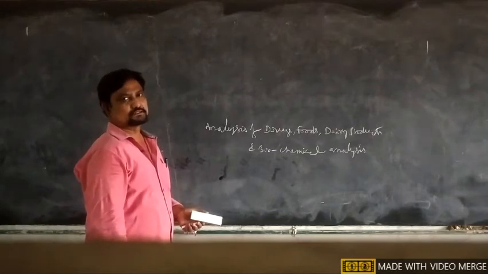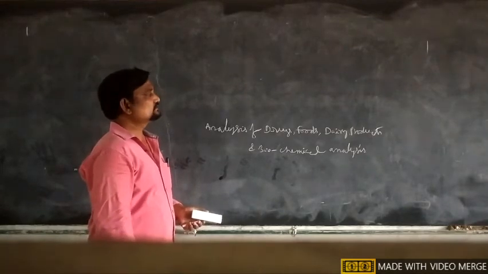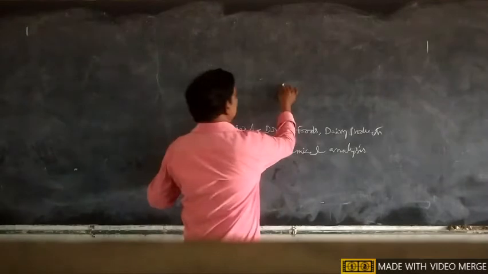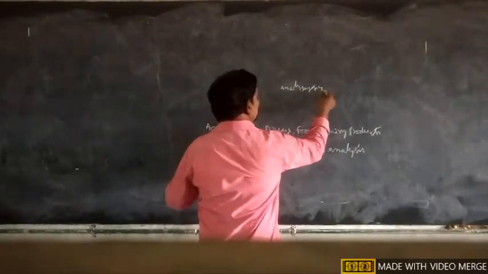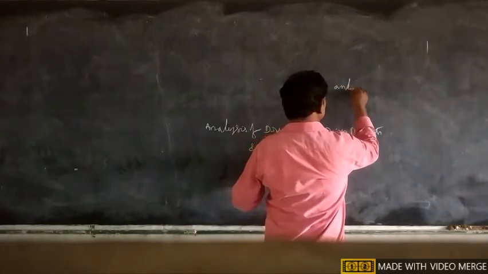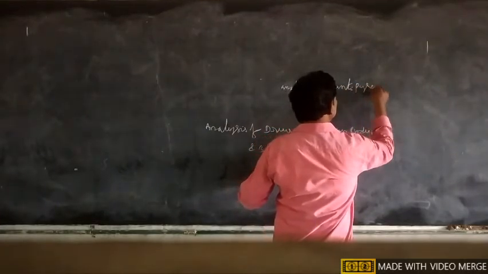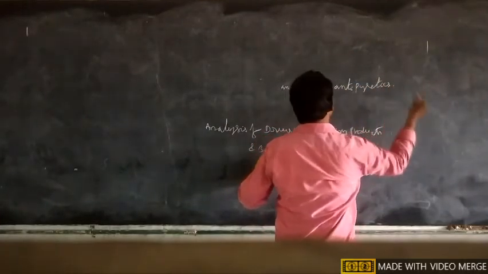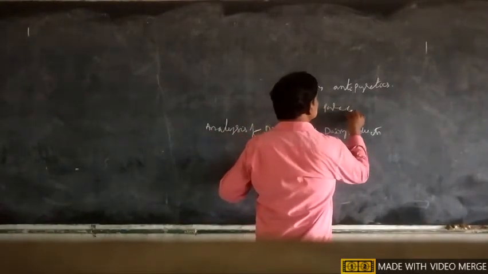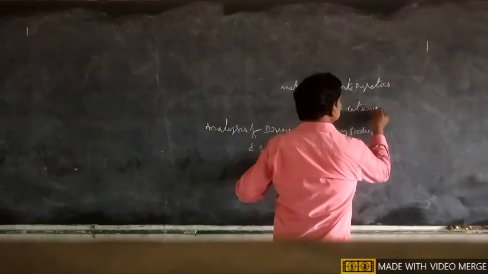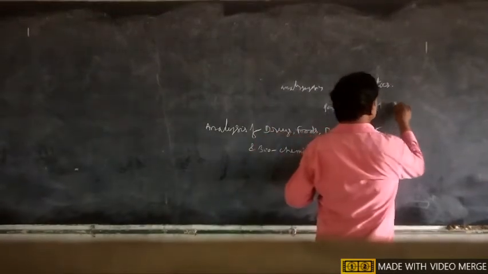Unit 1 covers analgesics and antipyretics, like paracetamol and aspirin.